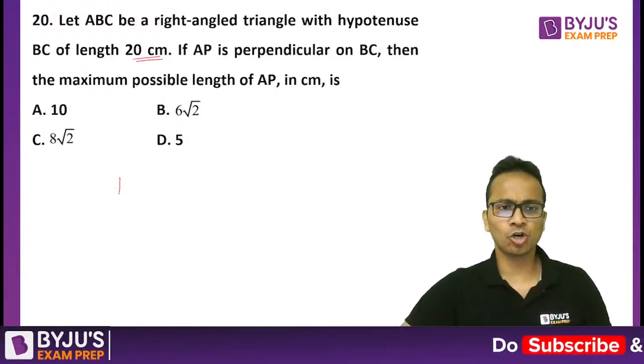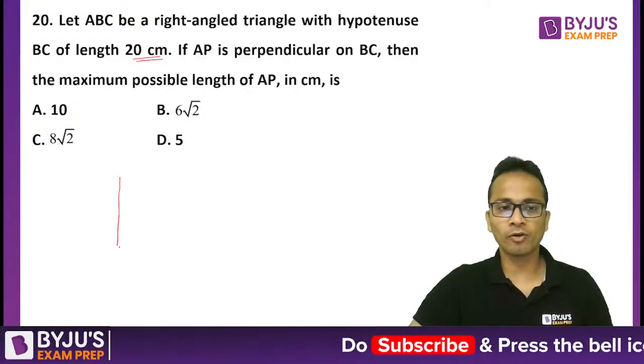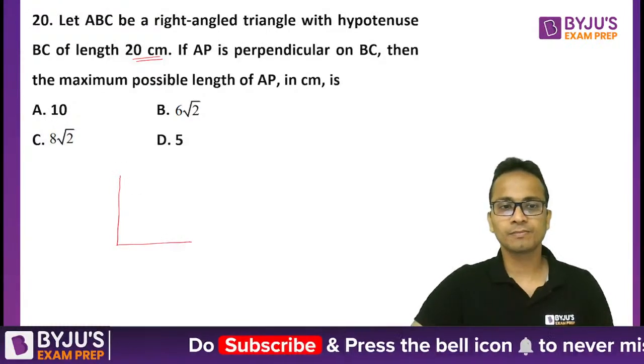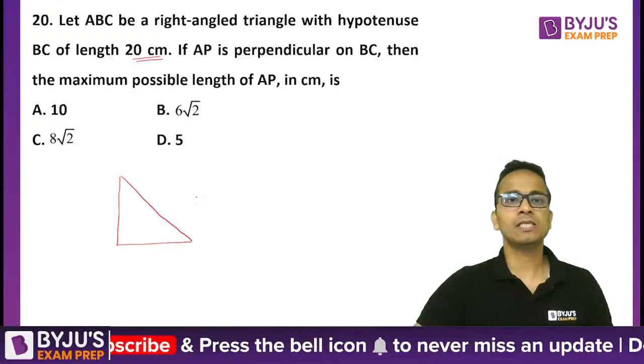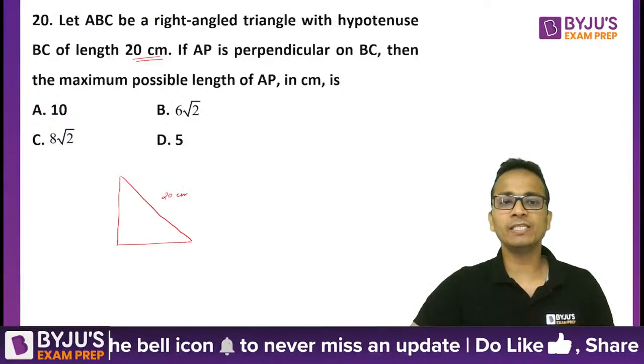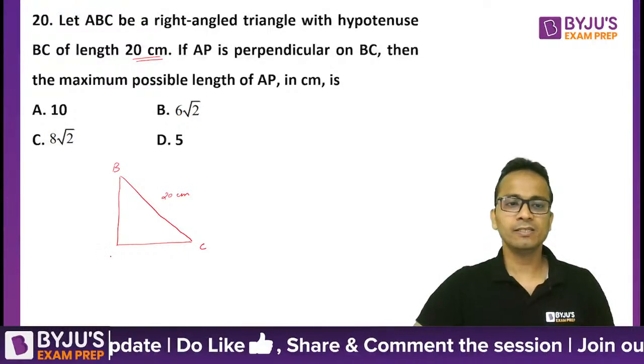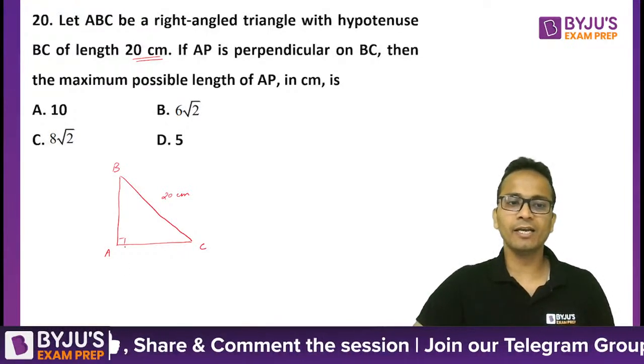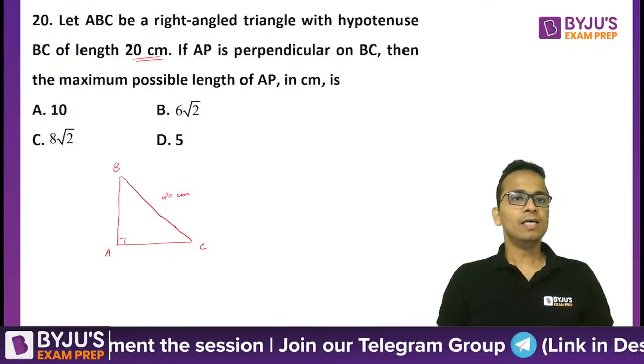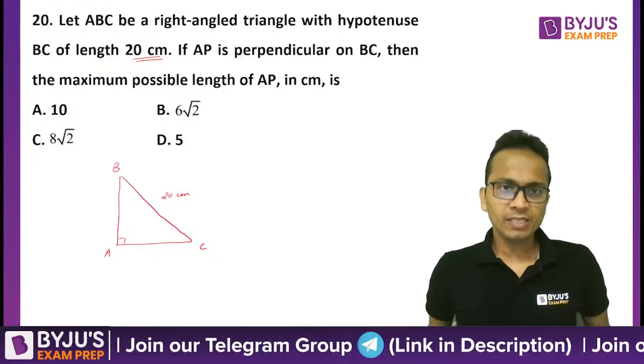So first of all, let us draw a random right angled triangle such that the hypotenuse is 20 centimeters. This is B and this is C, and right angled at A. Now hypotenuse is given as 20.